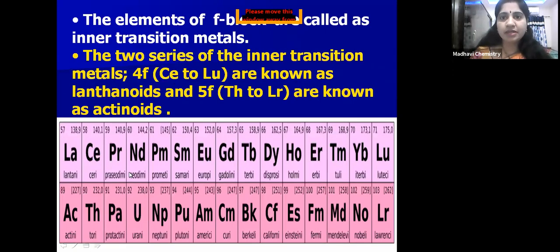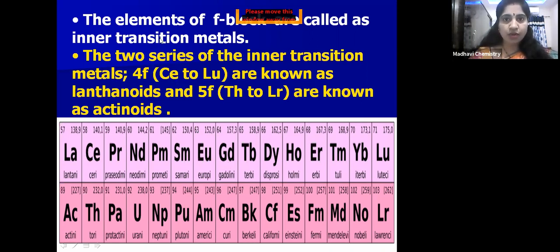Next, the elements of F block are called inner transition metals, because the electrons are filling in the (n minus 2) f orbitals. That's why these are called inner transition metals. The two series of inner transition metals are 4f and 5f. 4f consists of cerium to lutetium, and these are called lanthanoids. 5f series consists of thorium to lawrencium, and these are called actinoids, right children?